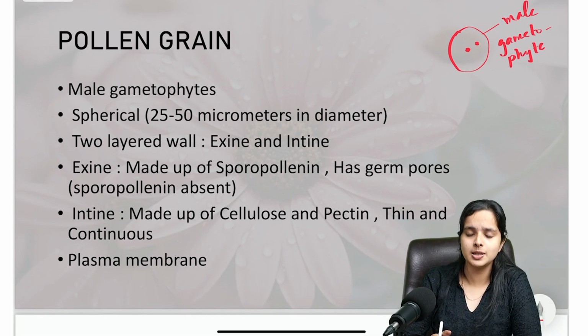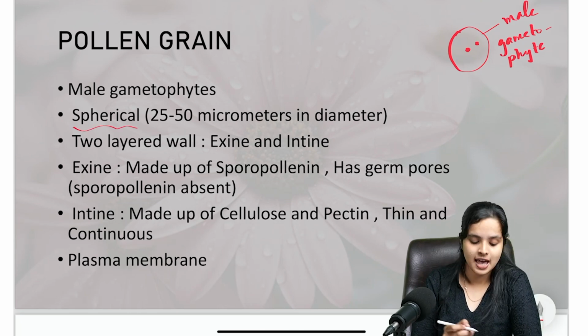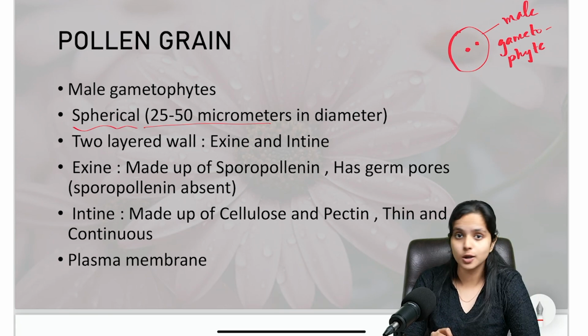Pollen grain will usually be spherical, as I have drawn right here. The pollen grain is usually spherical in shape, and the diameter would be 25 to 50 micrometers. I'm not talking about meters, centimeters, or millimeters. I'm talking about micrometers here.